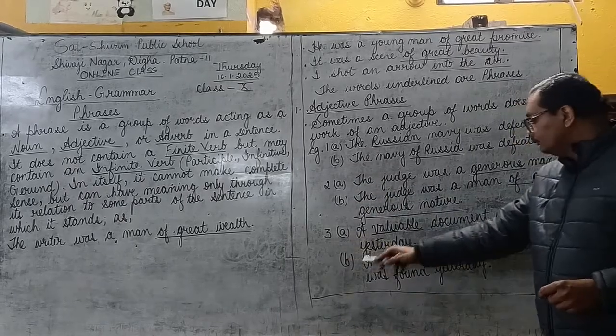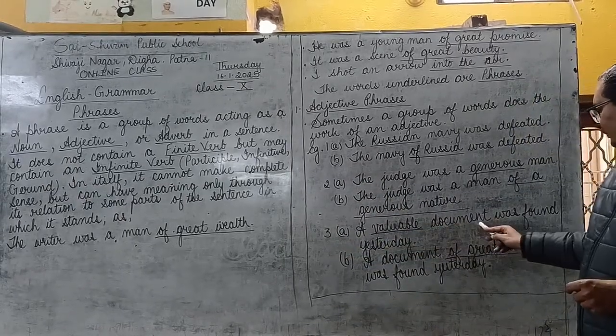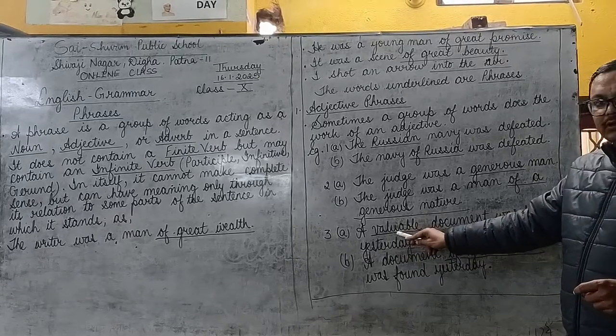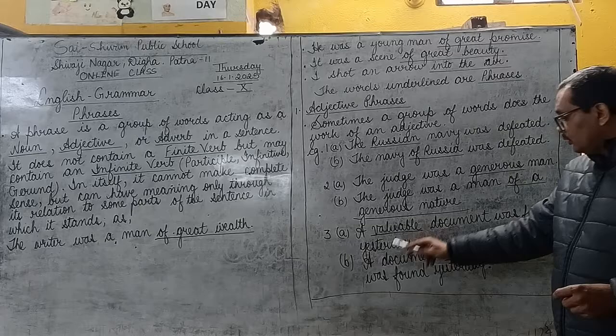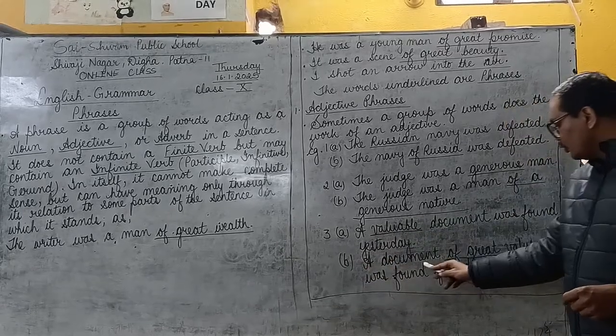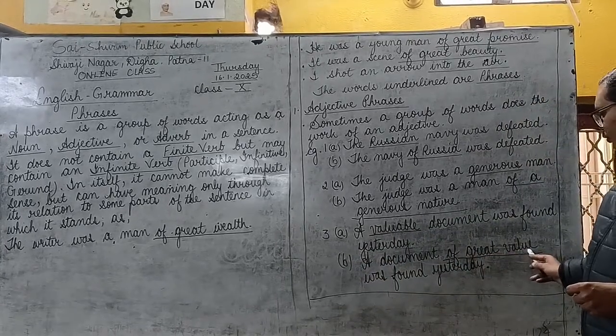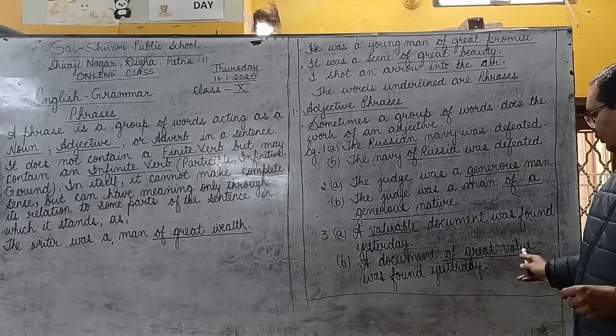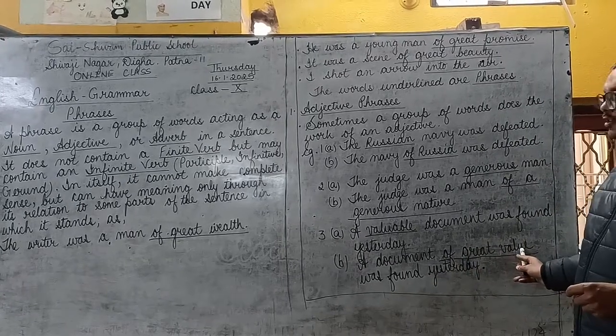Example 3. A valuable document was found yesterday. Valuable is an adjective. Now see sentence B. A document of great value was found yesterday. Of great value is an adjective phrase.